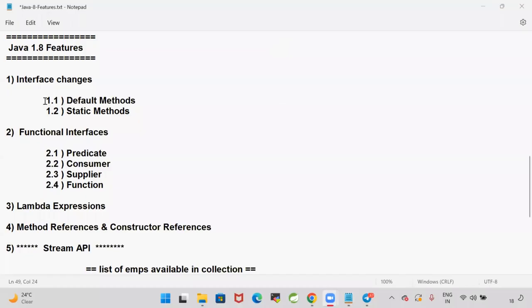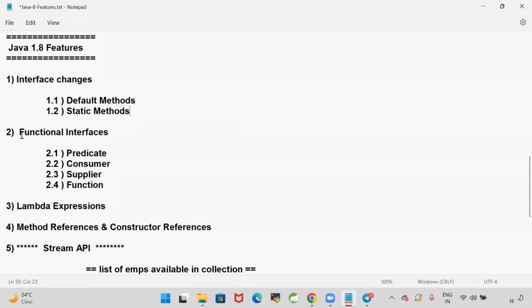Why were these default and static methods introduced? We'll talk about the reason. What is the reason behind that? What is the thought process of the Java development team, the people who are working on our Java software? How did they think of this, how did they coin this idea, what made them add concrete methods in Java 1.8? We are going to understand.